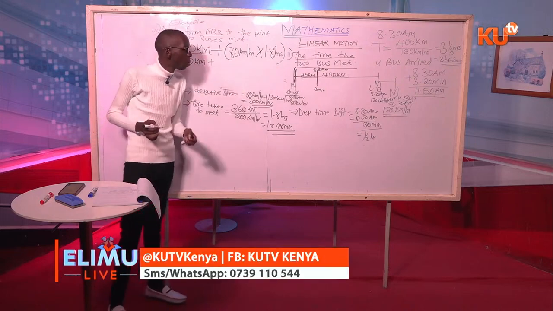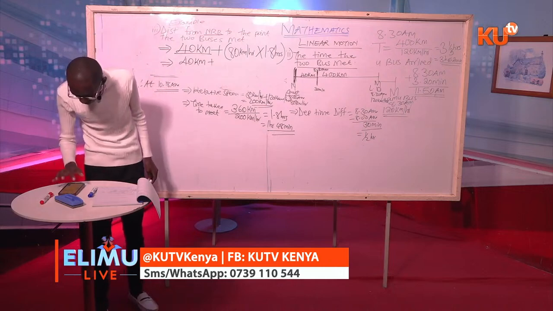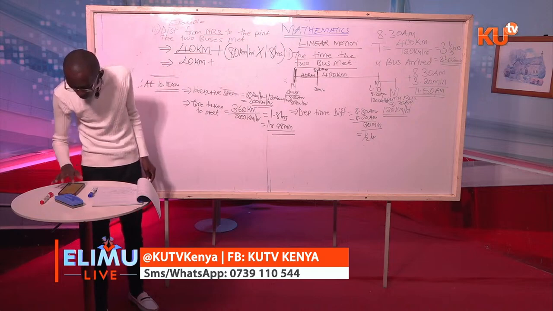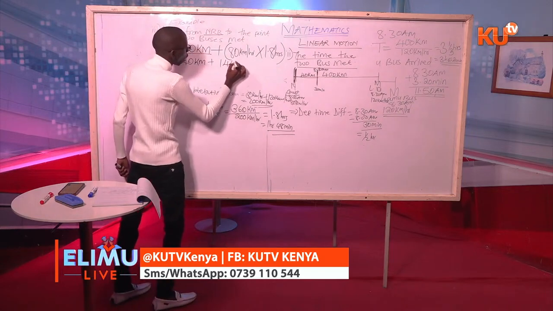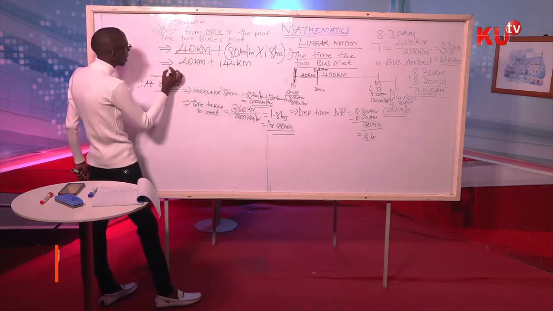So the coast bus continued with the speed of 80 kilometers per hour, and it took 1.8 hours to meet with the Lamu bus. So for us to know the distance from Nairobi, we'll take the 40 kilometers it had